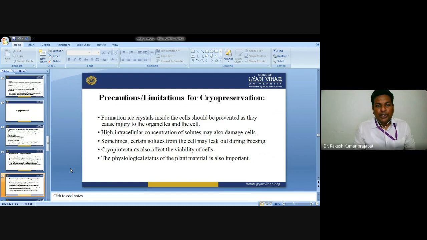Now the precautions and limitations of cryopreservation. During cryopreservation, cells may form ice crystals inside the cell, which should be prevented as they can cause injury to the organelles and to the cell. High intracellular concentration of solute may also damage the cell. Sometimes certain solutes from the cell may leak out during freezing. Cryoprotectant also affects the viability of the cell. The physiological status of the plant material is also important.